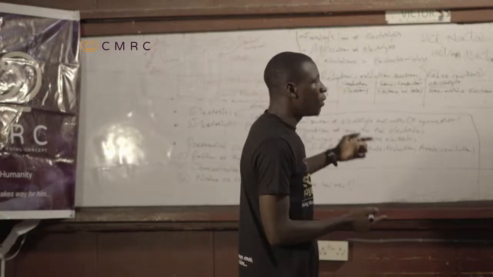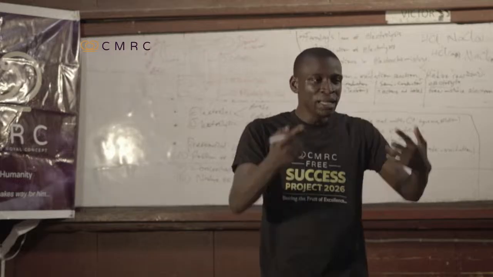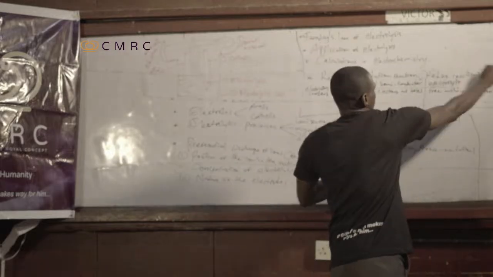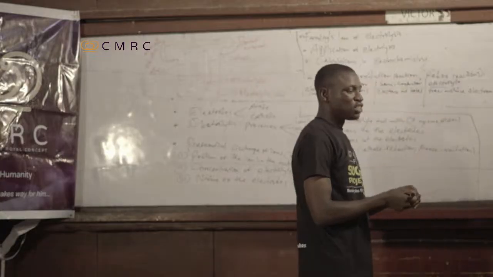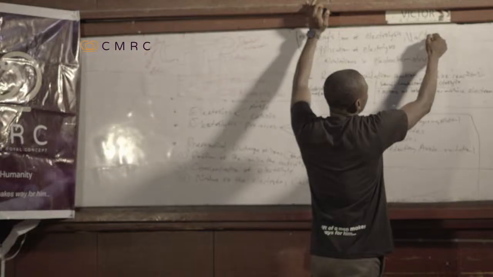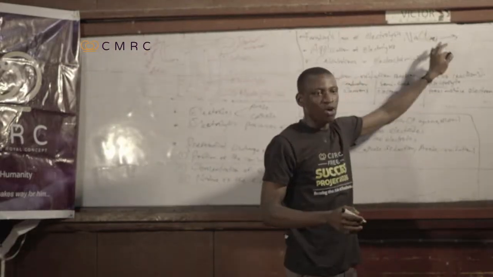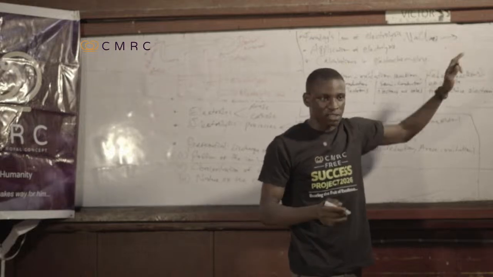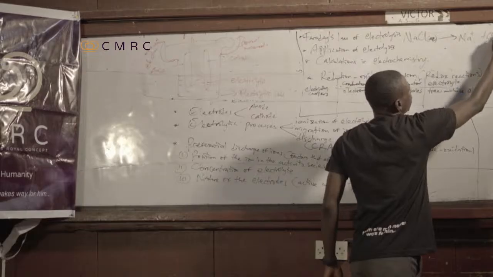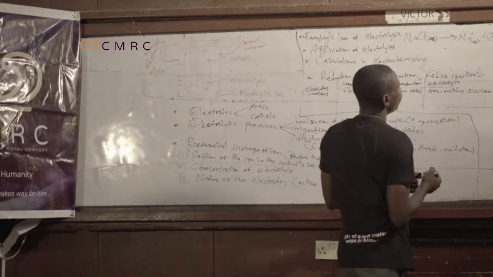Now let's go to our weak electrolytes. Weak electrolytes are those that ionize only partially. Let's watch this. When I was talking about strong electrolytes, let's say NaCl is a strong electrolyte. When it ionizes, you'll see a straight arrow like this, which means complete. This is the symbol, straight. So you have your ions, Na+ and Cl-, both aqueous: sodium ion and chloride ion.